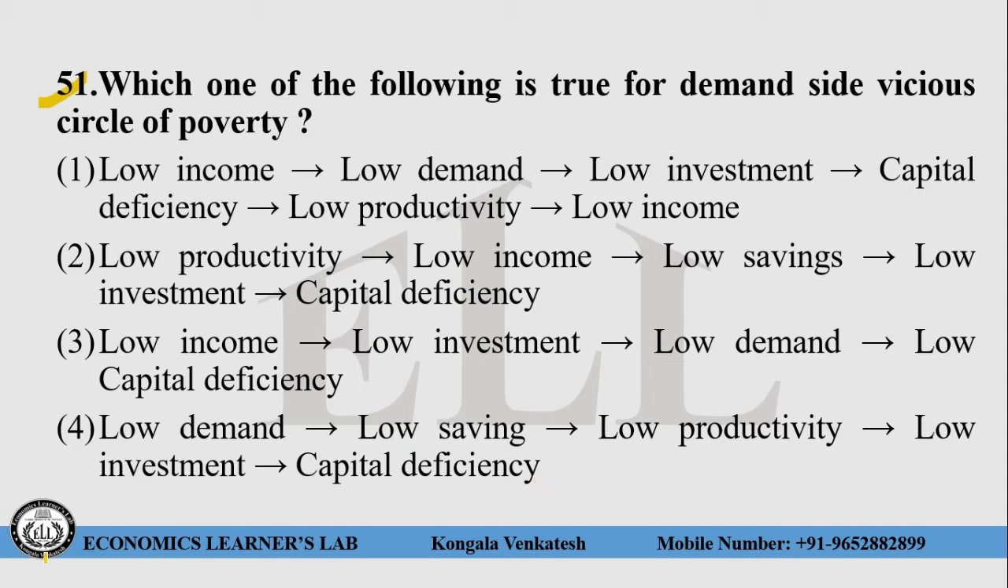So here the right answer for this question is choice number 1. That is, when there is a low income, there will be low demand. When there is a low demand, there will be low investment. When there is a low investment, there will be a capital deficiency. When there is a capital deficiency, you will see a low productivity. Low productivity leads to low income. So here the right answer for this question is choice number 1.